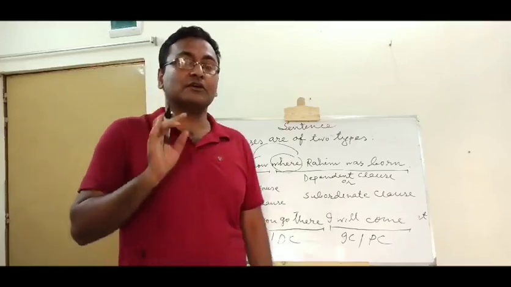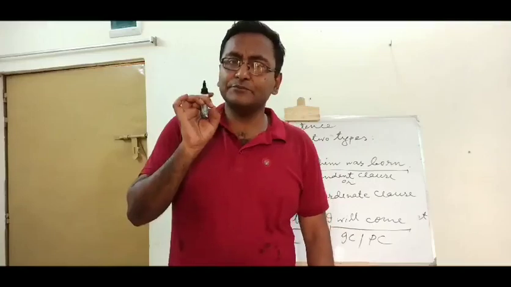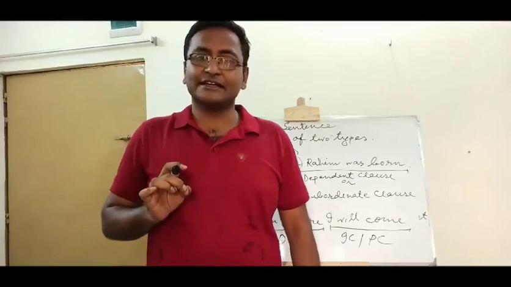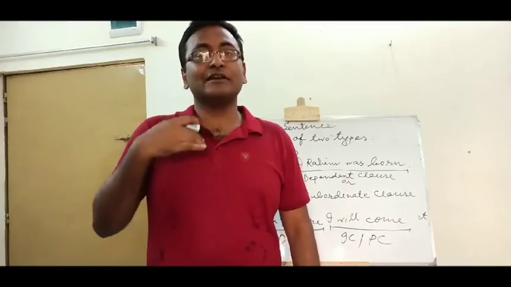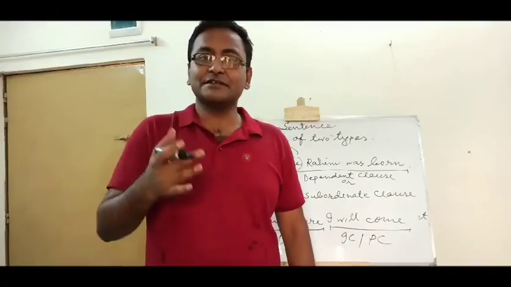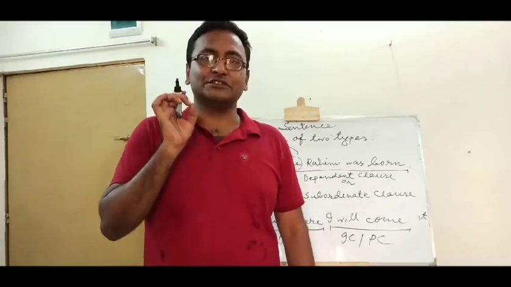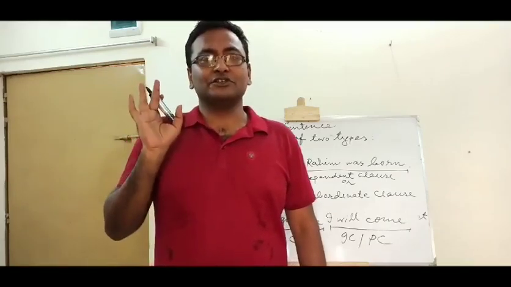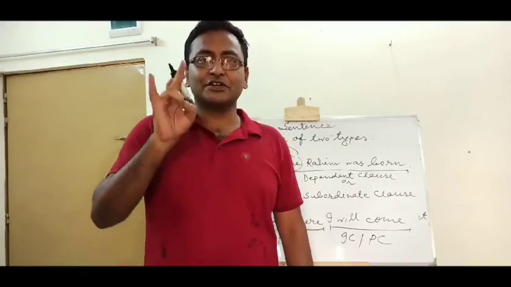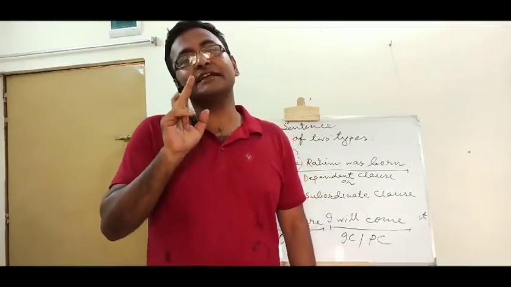So, we must always keep in mind a very important technical matter: a subordinate clause always starts with a connector. And what is a subordinate clause? A dependent clause is a subordinate clause. And what is the principal clause? An independent clause. This is a principal clause. So clauses are of two types, principal clause and subordinate clause, independent clause or dependent clause. And a dependent clause starts with a connector.